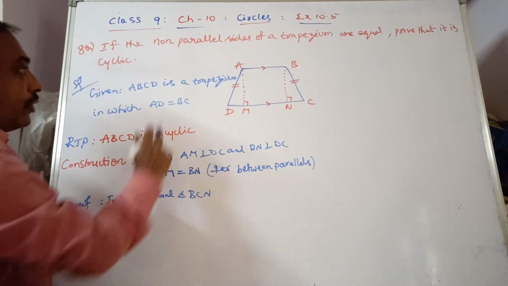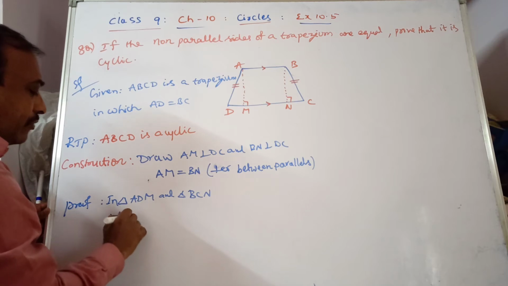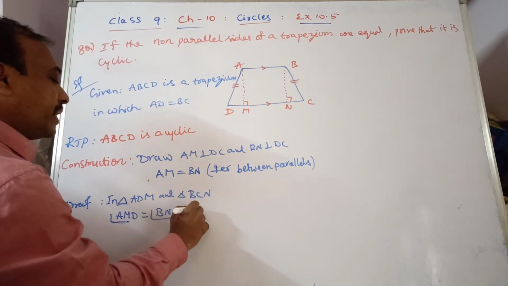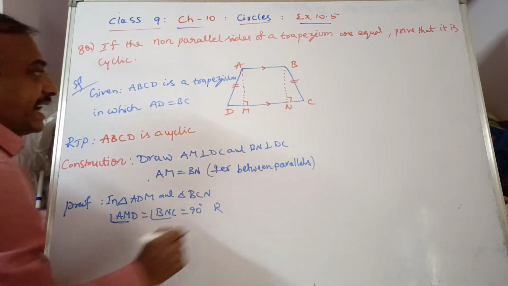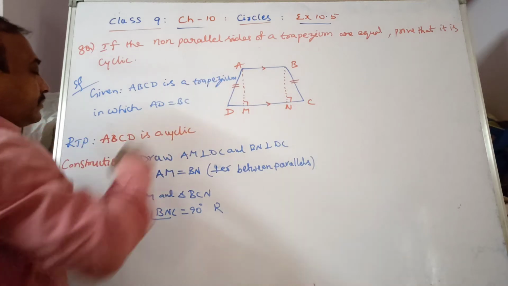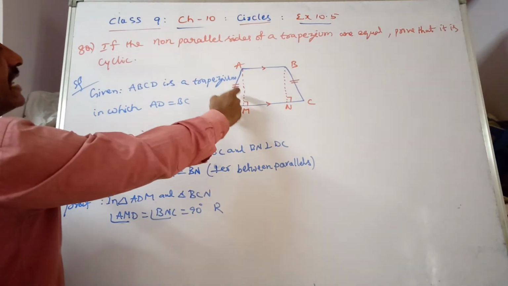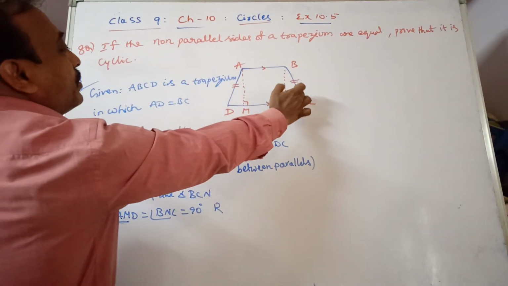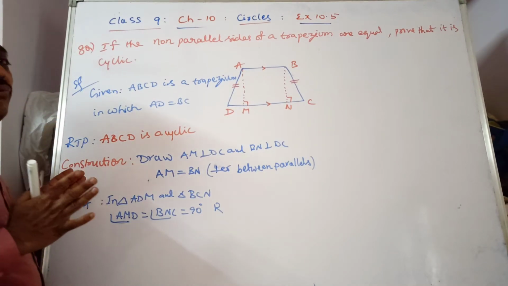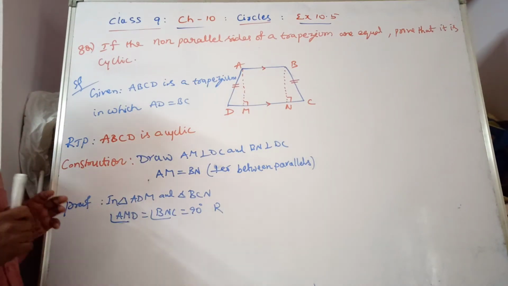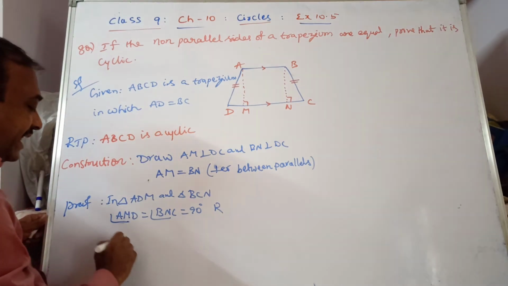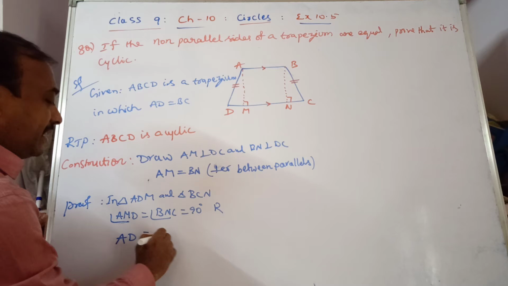In both we know angle AMD is equal to angle BNC is equal to 90 degrees, which is a right angle. Next, opposite to 90 degrees, what do you call? Hypotenuse. Opposite to 90 degrees we call it hypotenuse, and they are equal, as mentioned, non-parallel sides of a trapezium are equal.